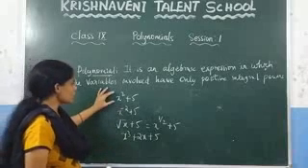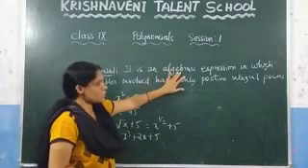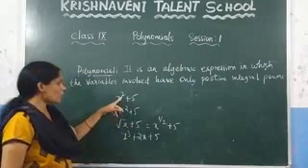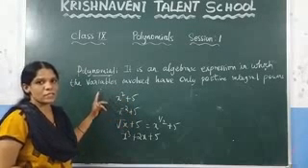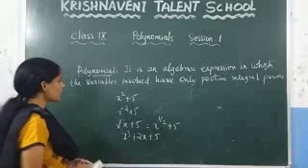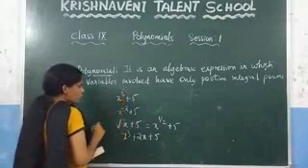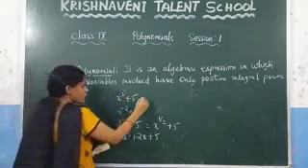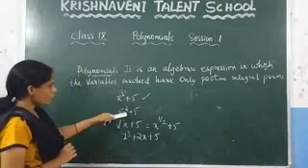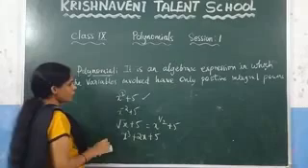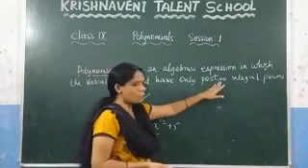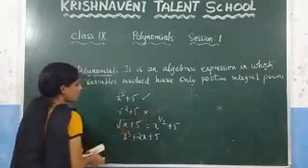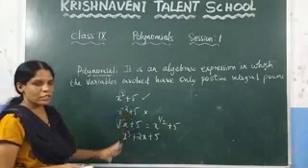That means if you consider any algebraic expression, you have to check the power of the variable. If the power of the variable is a positive integer, we can say that it is a polynomial. Otherwise, it is not a polynomial. Here, what is the power? 2. It is a positive integer, so we can say that it is a polynomial. Here, minus 2. It is also an integer, but what the definition says is you have to consider only positive. Since it is negative, it is not a polynomial.